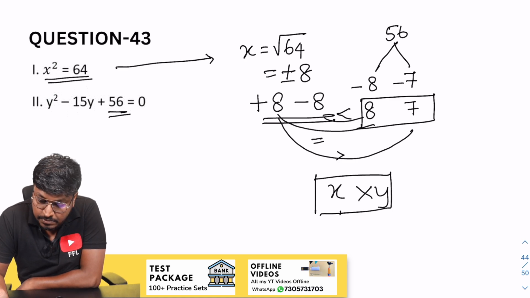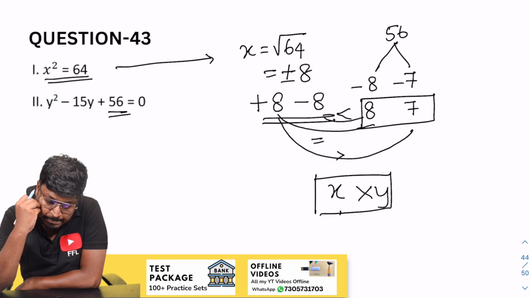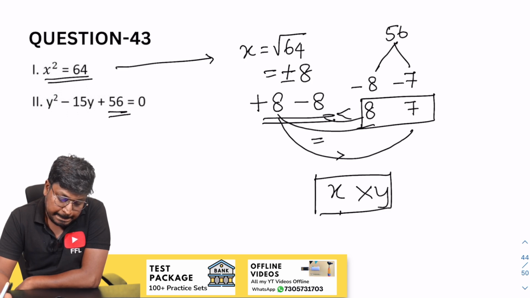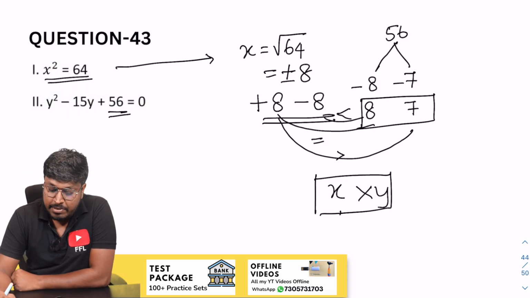So let me check the answer, right? They have given the answer as x less than y. 8 and 8 equal, 8 and 7, 8 is greater than. So minus 8 and 7, 8 is greater than. I think the answer will be cannot be established, right? They have given the answer as x less than y. I don't think the answer will be x less than y. Okay, so no, it is actually wrong. The answer will be cannot be established, which is the answer for question number 43.